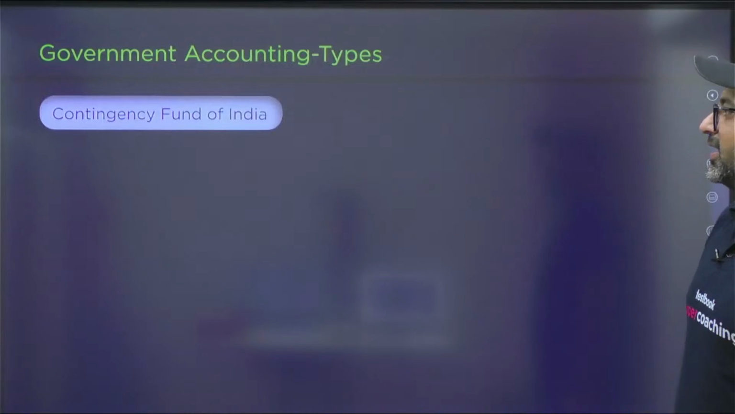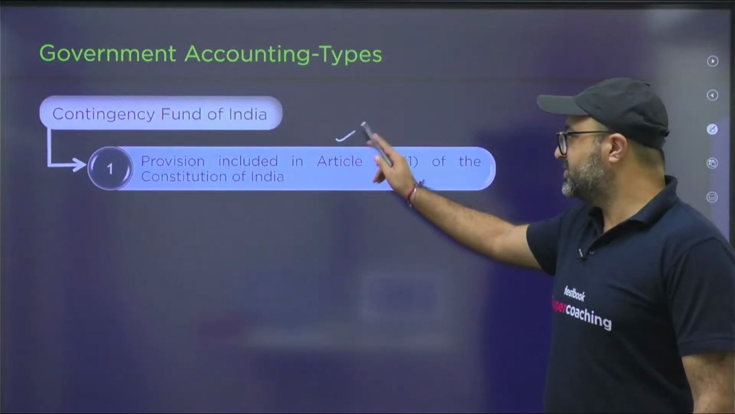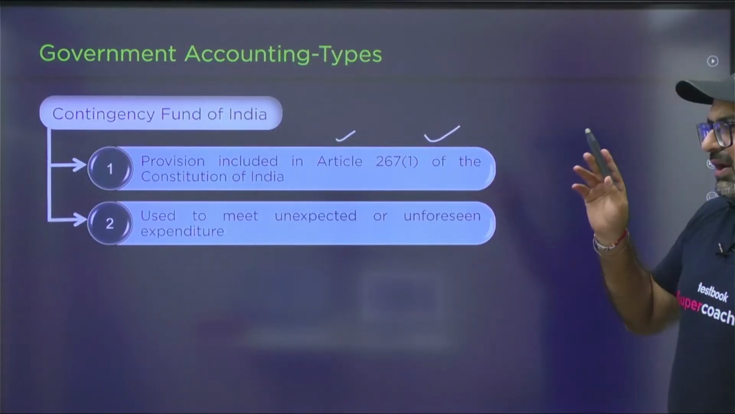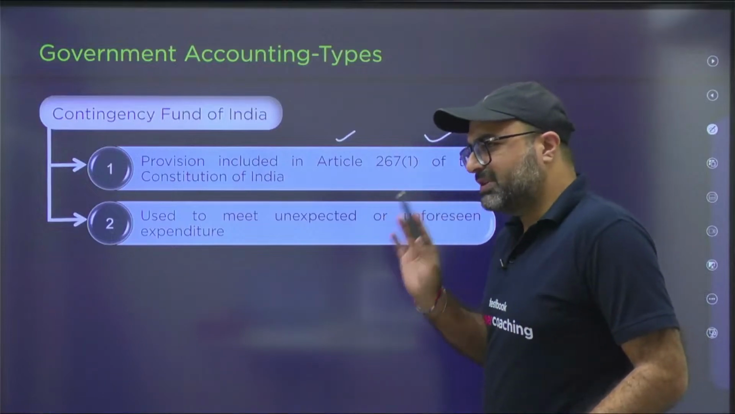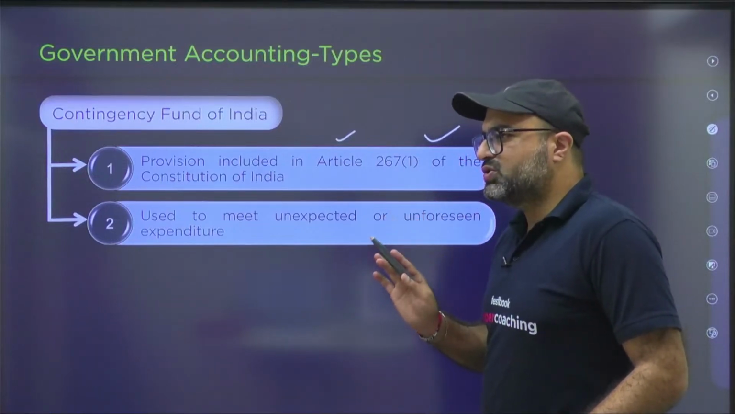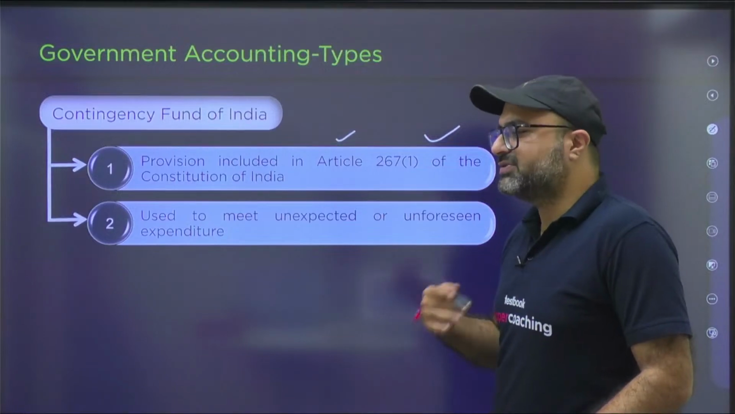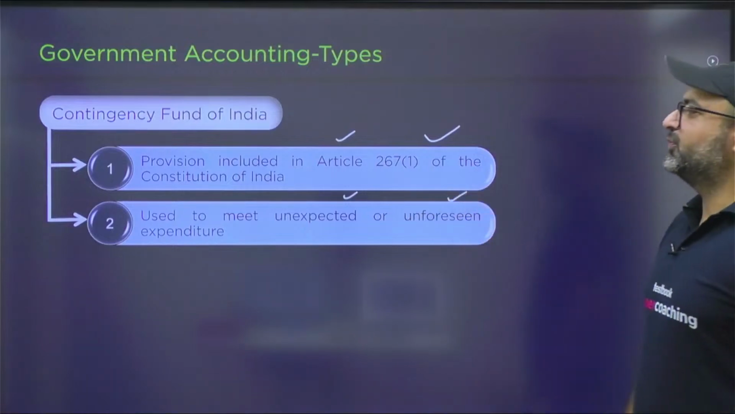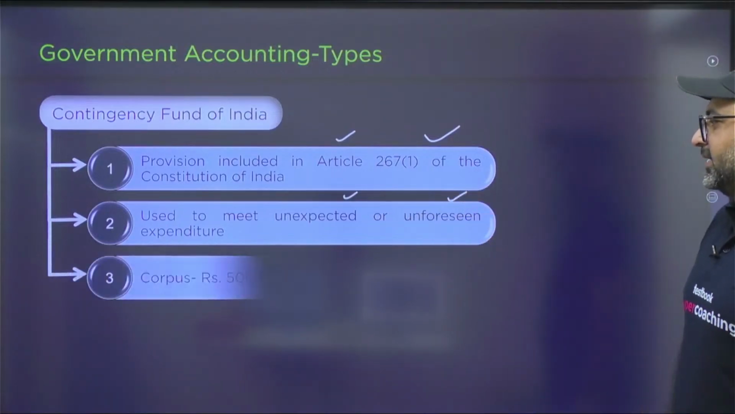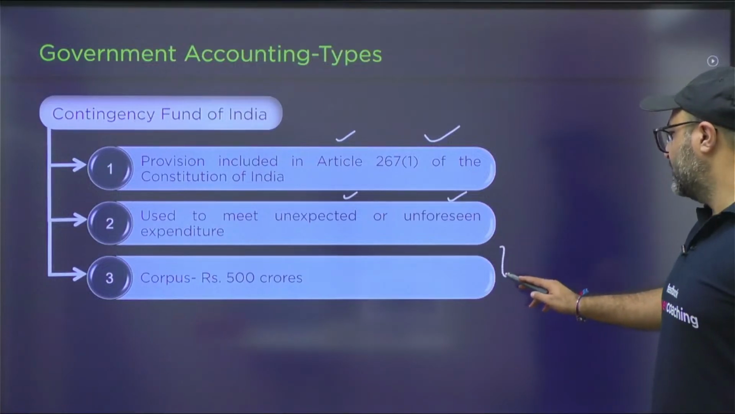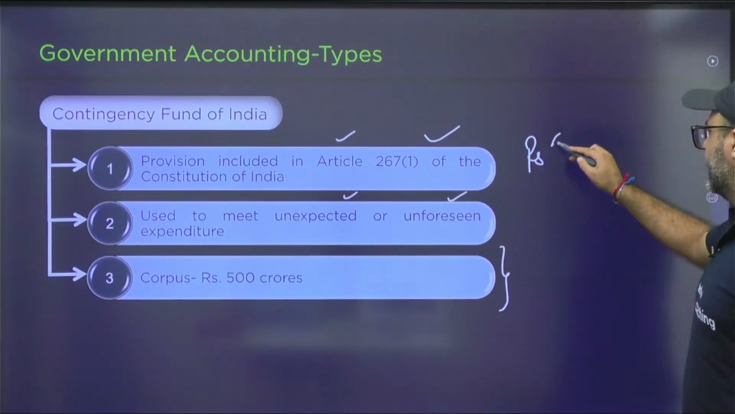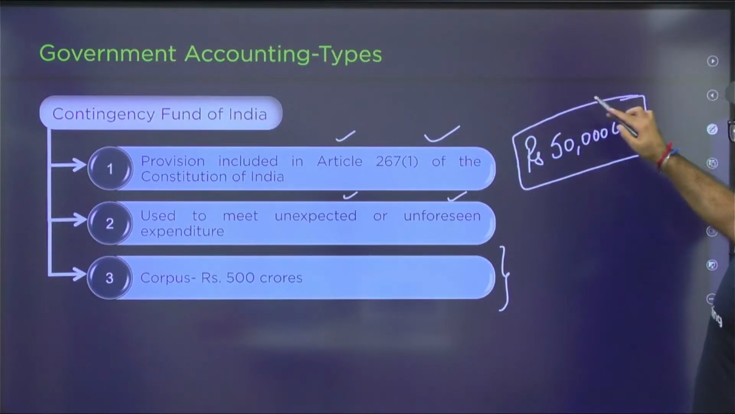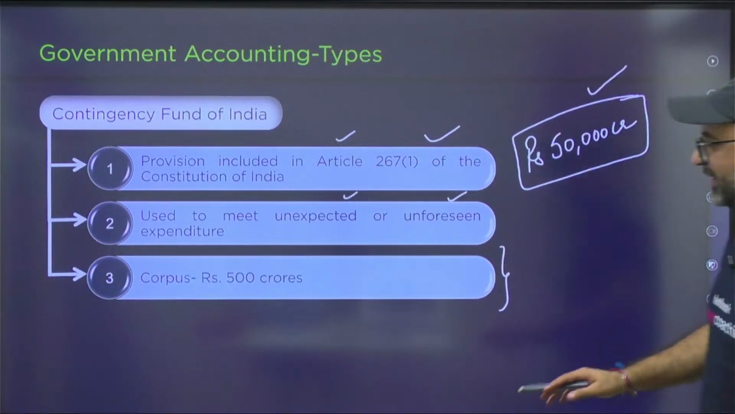Moving on to the second account, that is the Contingency Fund of India. The provision is included in Article 267. From this particular account, funds will be used only and only in case of emergency, to meet unexpected and unforeseen expenditure. Remember that the amount in this account is 500 crores. There was an announcement that the government will increase the amount to 50,000 crore, but it was just an announcement. No final confirmation was made, and we believe that it is still 500 crores.